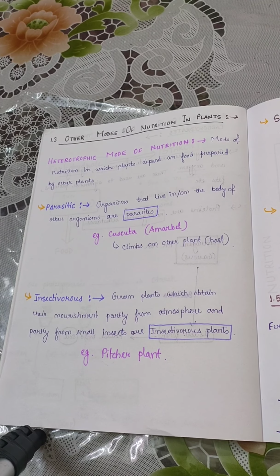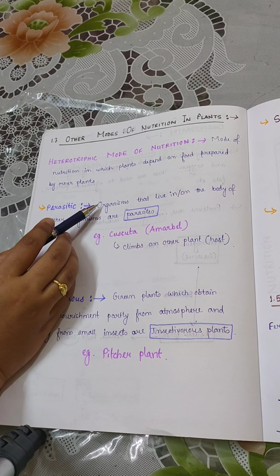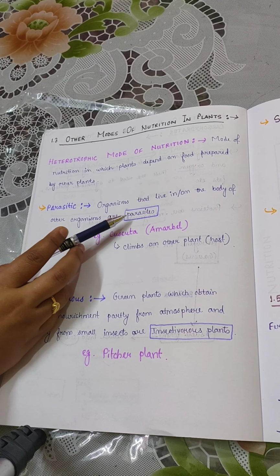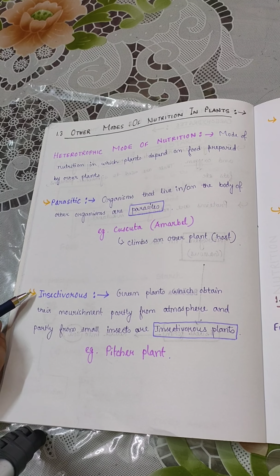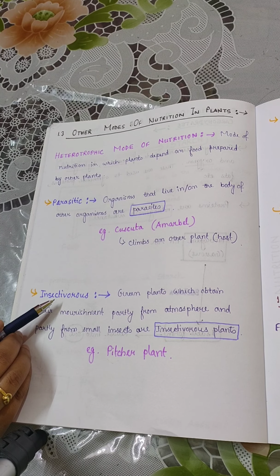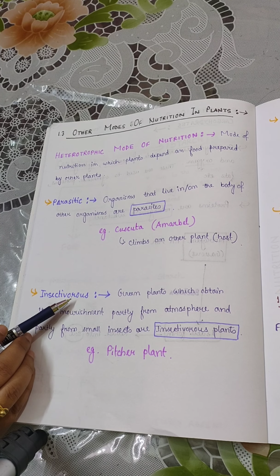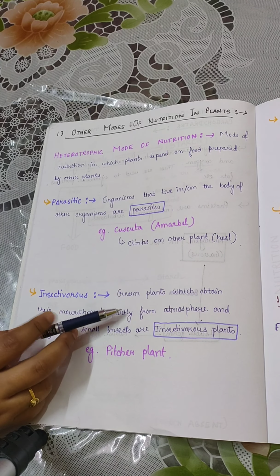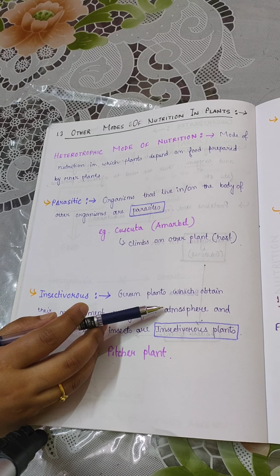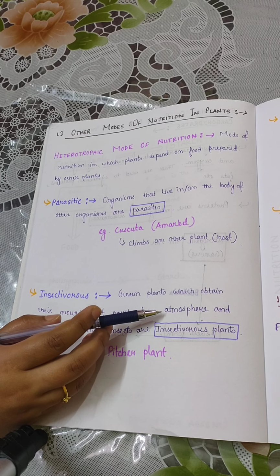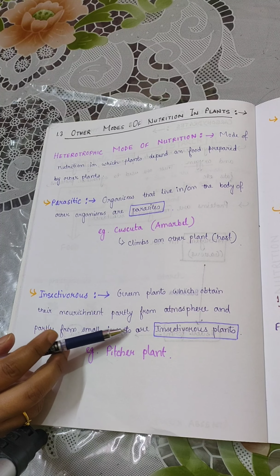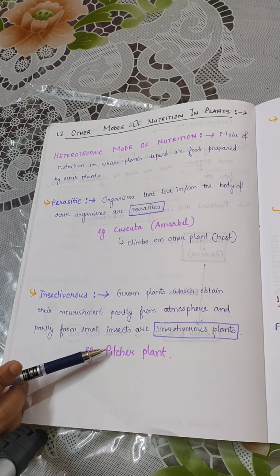So we have got one kind of heterotrophic mode of nutrition, that is parasitic mode of nutrition. The organisms that live in or on the body of other organisms are called parasites. Again, another category of plants with heterotrophic nutrition are insectivorous plants. These are green colored plants which can obtain their nourishment partly from atmosphere. That is, they can synthesize their own food but not fully, and partly they have to depend on others for their food. One example is pitcher plant.